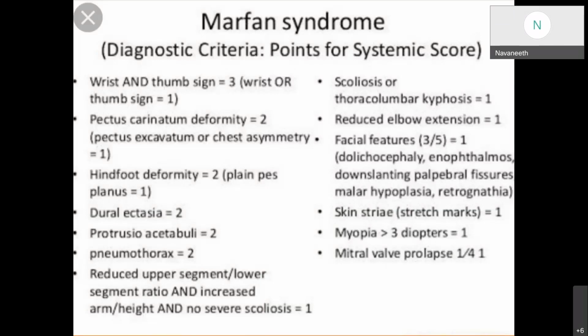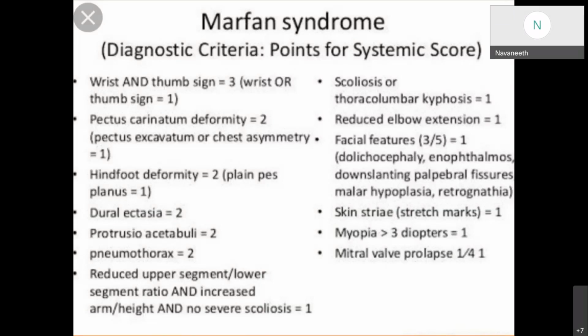These are the diagnostic criteria points for the systemic score used in Marfan syndrome. The wrist and thumb sign is given 3 points. Pectus carinatum deformity is given 2 points. Hindfoot deformity is given 2 points. Dural ectasia 2 points. Acetabular protrusion 2 points.